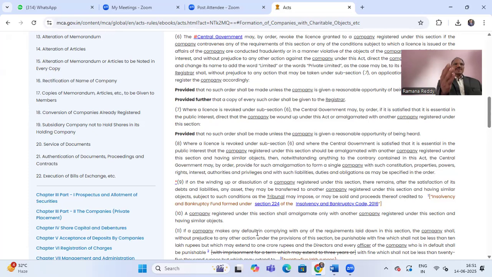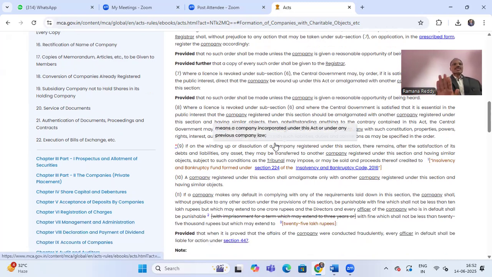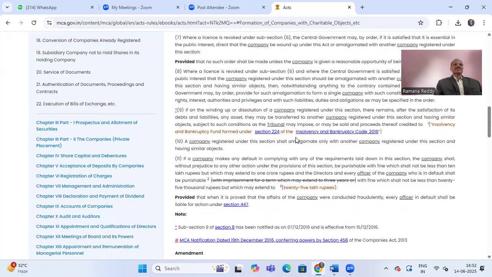So if the license is revoked, and if assets are there, then the central government may take action either to wind up or to amalgamate with another company in the interest of the public. Provided that no such order shall be made unless the company is given a reasonable opportunity of being heard. So first it will intimate the company, ROC will hear, then only action will be taken.